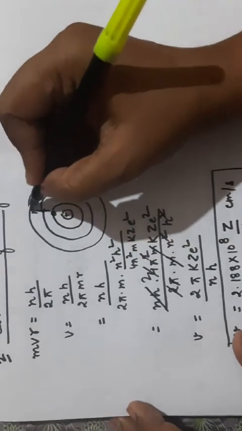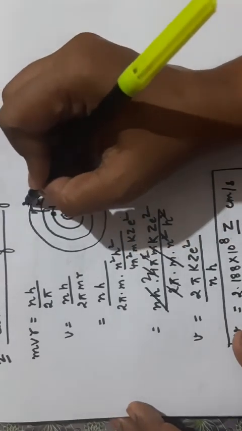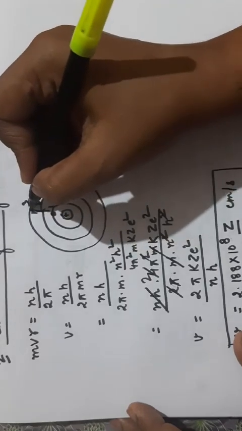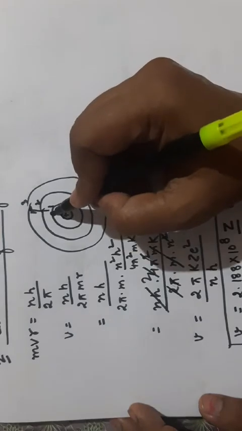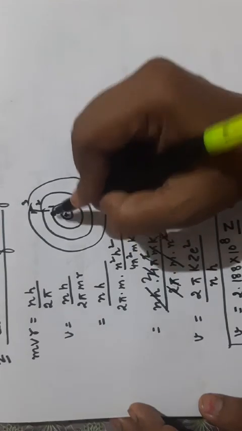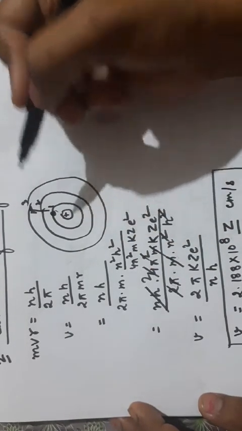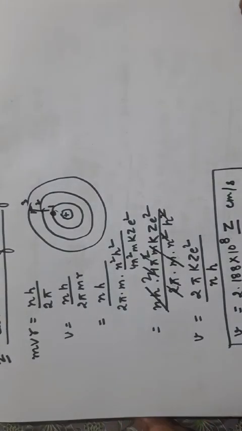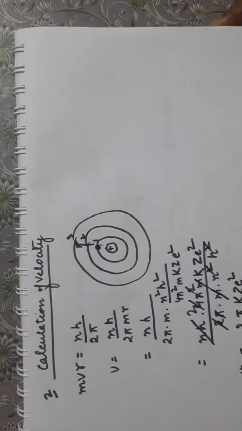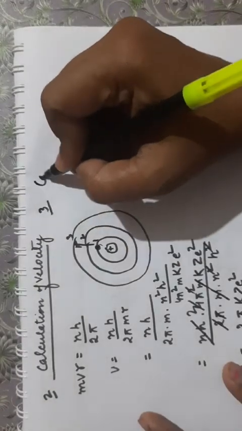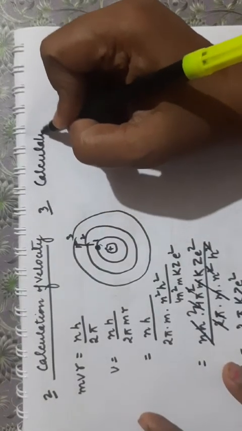So as the n value increases, n is equal to 1, 2, 3, the velocity of the electron will decrease. So velocity of electron will be maximum in the first orbit and it will decrease as we move away from the nucleus. So this is the calculation of velocity. Now let's come to the third one, calculation of energy.